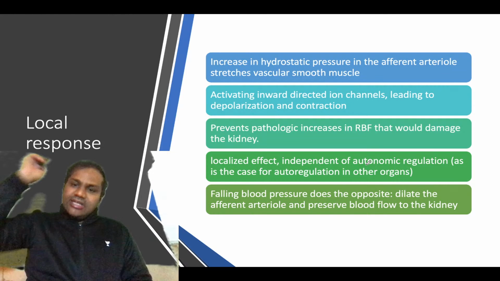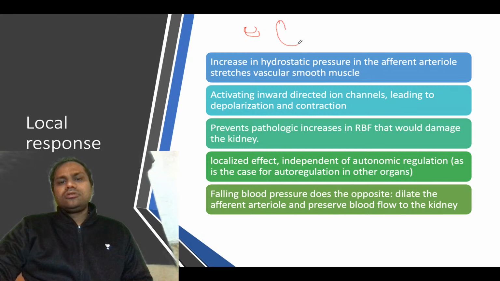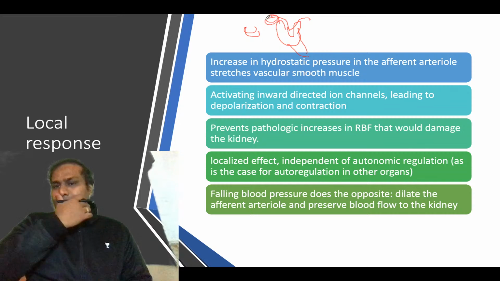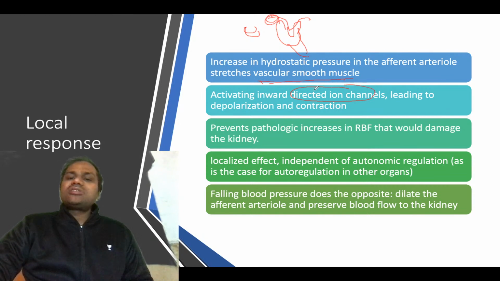Whenever there is an increase in the hydrostatic pressure in the afferent arterioles, suppose this is Bowman's capsule, and here you have the afferent arteriole and efferent arteriole. Whenever there is hydrostatic pressure increase in the afferent arteriole, what happens? It will stretch the vascular smooth muscle, and this stretching will open the ion channel, mostly the calcium ion channel.